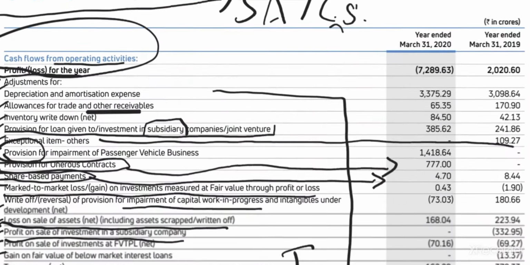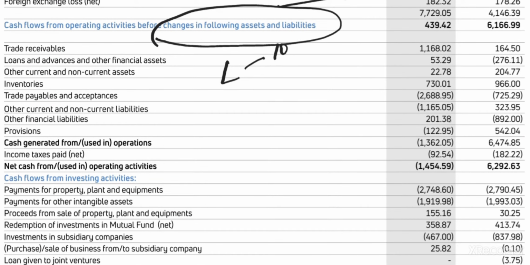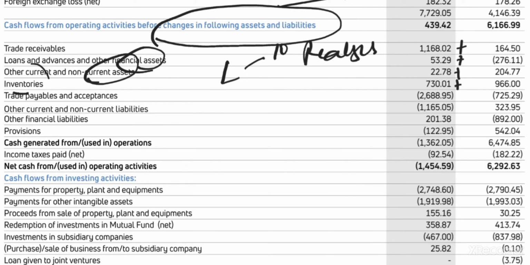Wait a sec. This is a cash flow statement. So whatever is in positive number, what does it mean? That means you have earned, you have realized. The debtor has paid. Loans they have given, because loans are financial assets, so you have received back. Whatever loan you gave, you have received back. And other non-current assets, whatever long-term debentures you sold. Inventories you have sold, you sold it this year.